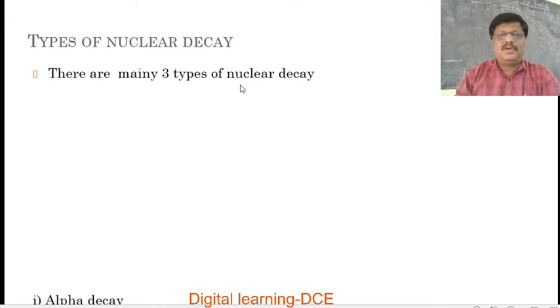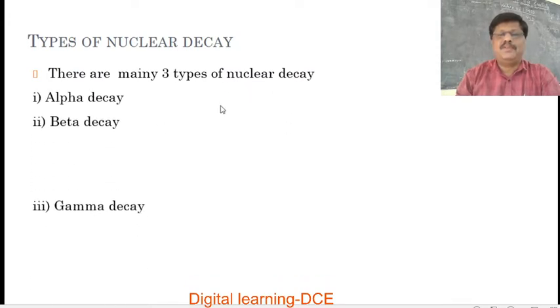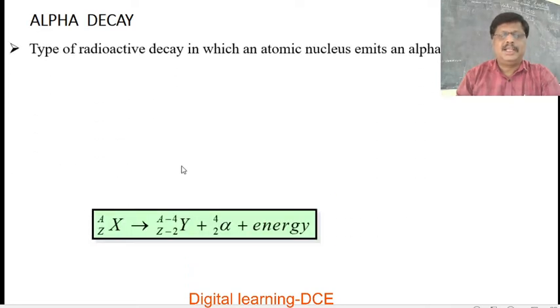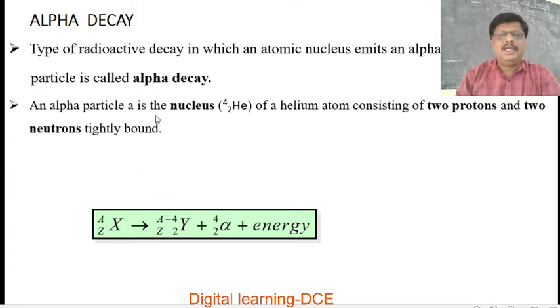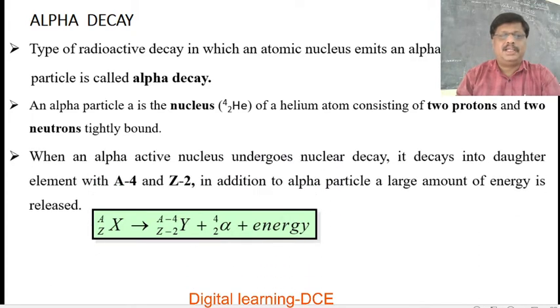So, types of nuclear decay. There are mainly three types of nuclear decay. One is alpha decay, the second one is beta decay, and the third one is gamma decay, by emission of an alpha particle, beta particle and gamma radiation. Let us study one by one. What is alpha decay, how it takes place, and what is the alpha disintegration energy we are going to study.